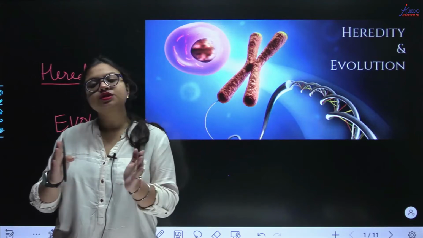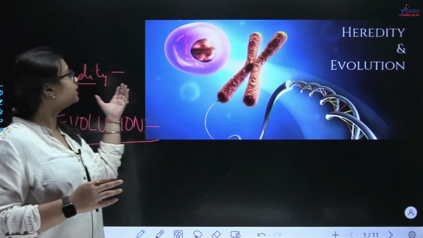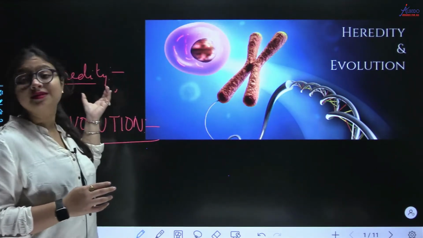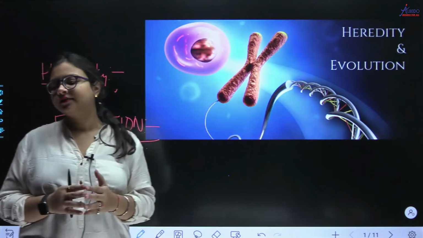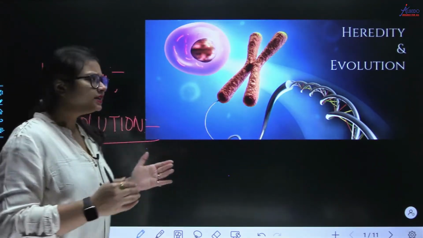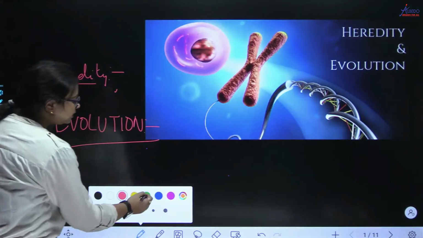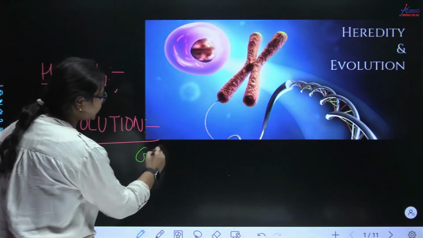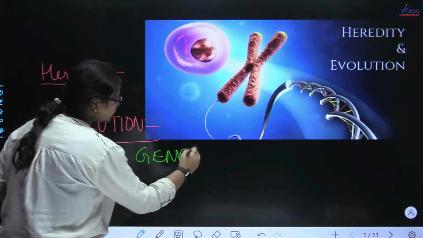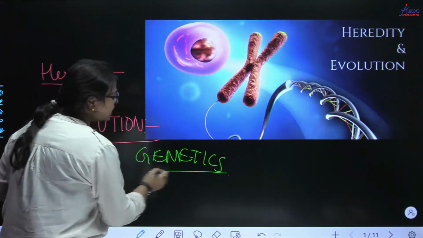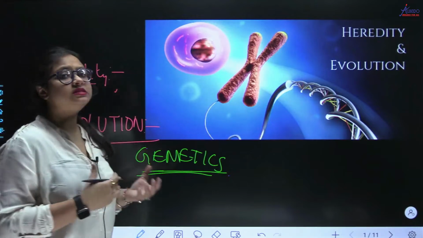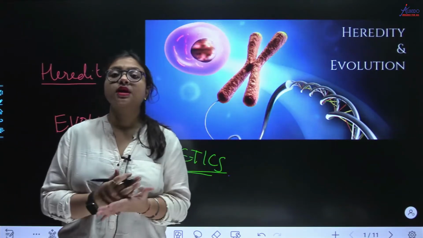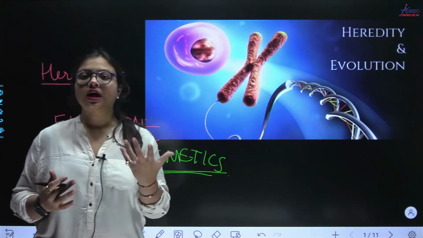So in the first part of this chapter, we will be concerned and we will be studying about heredity. So let us start with heredity. Now heredity, in many other books you will also see it written as genetics. Take it, genetics. What do you mean by genetics? So genetics means something which is dealing with genes. So now let us come on to what are genes, what are alleles, right?